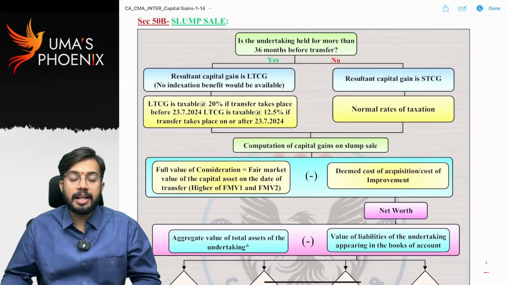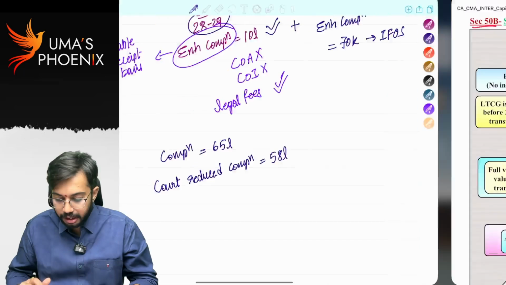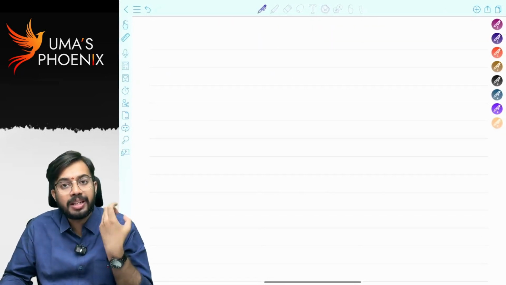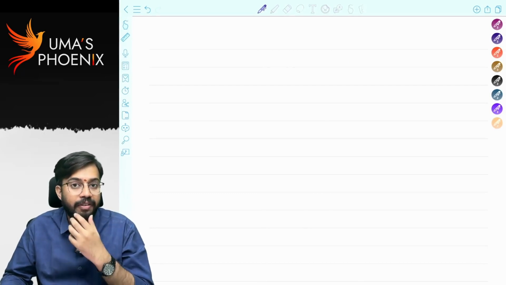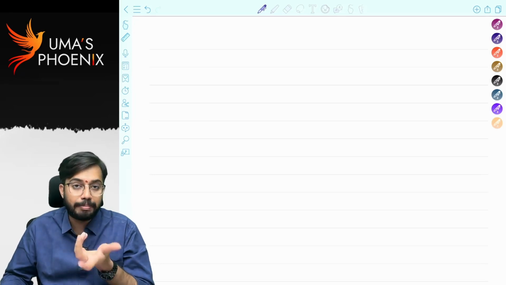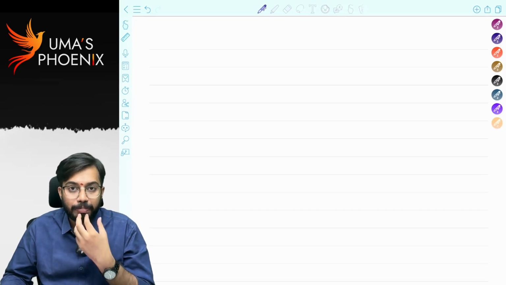Now let us start discussing section 50B, slump sale. See, if business as a whole is sold for lump sum consideration without ascertaining individual assets and liabilities, then that concept we call as slump sale. For example, Mr. A is running a medical shop.